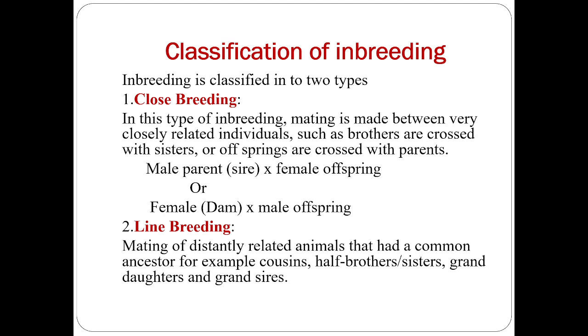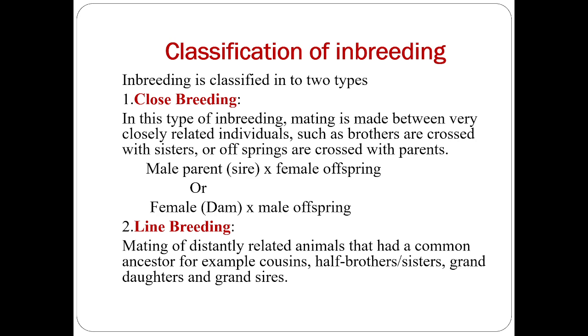Inbreeding is classified into two types. One is close breeding and another one is line breeding. If we see close breeding, the name itself is self-explanatory. In this type of inbreeding, mating is made between very closely related individuals, such as own brothers crossed with sisters, or offspring crossed with parents.